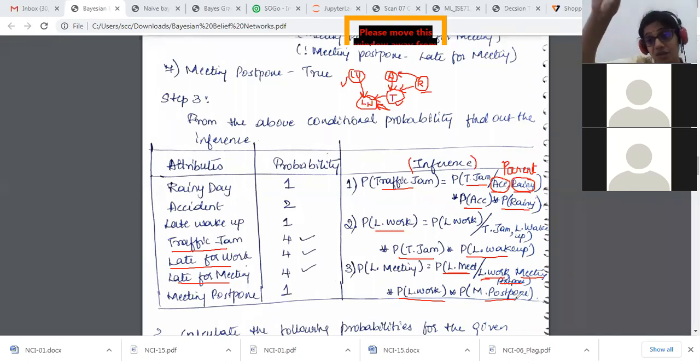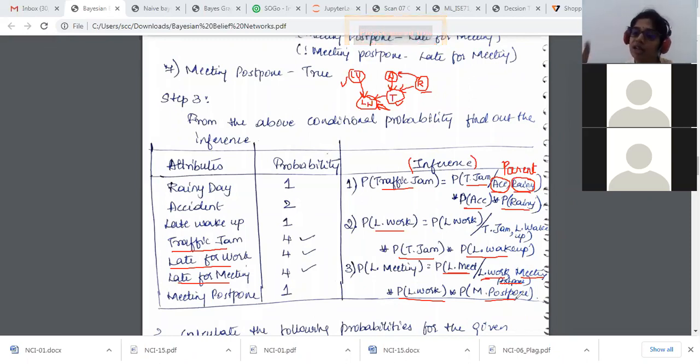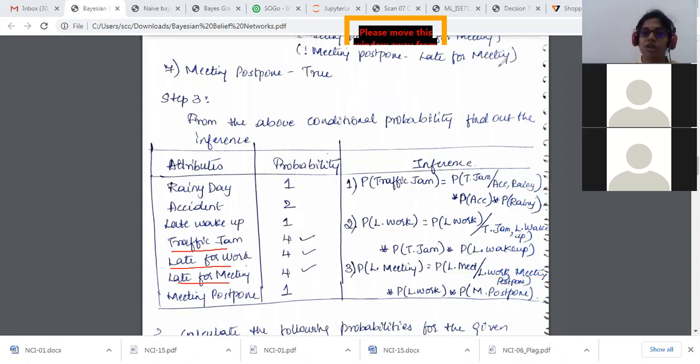With the graph that was given to us, we have come up with, first, the conditional independence we calculated. Second one is the inferences with respect to that. This is a very, very important problem. They can give you any graph and they will ask you to identify the conditional probabilities and get to know the inferences of it. So you have to perform all of these steps. Clear with this? Yes, ma'am. Okay, so we'll go ahead.